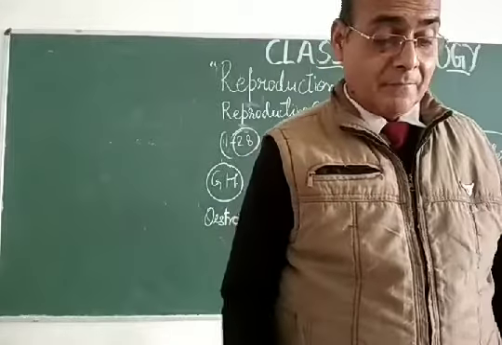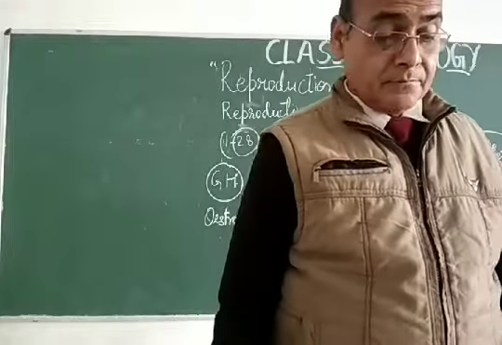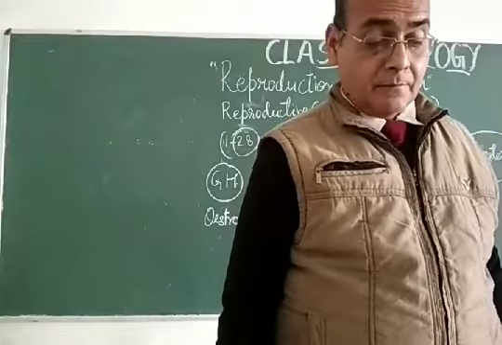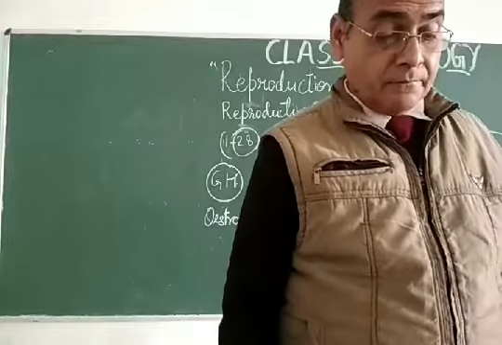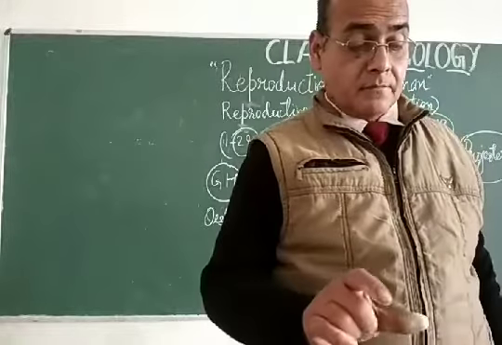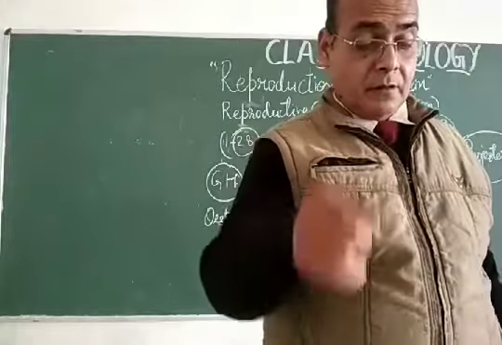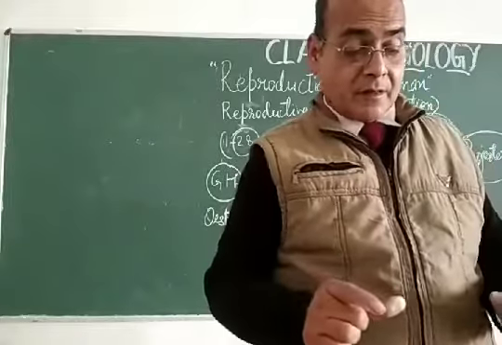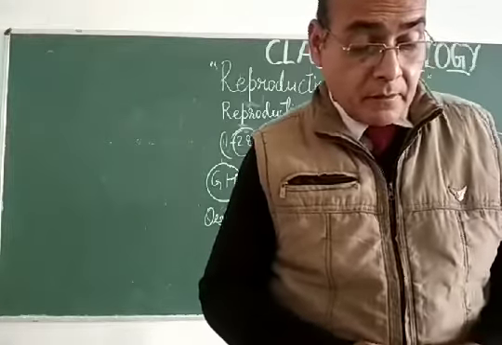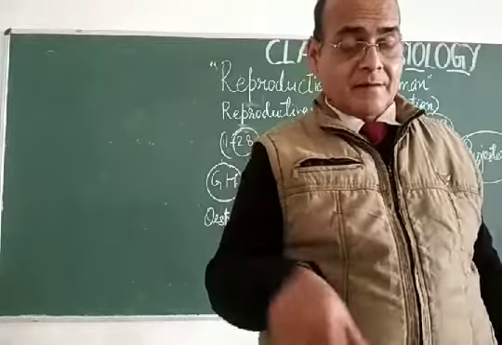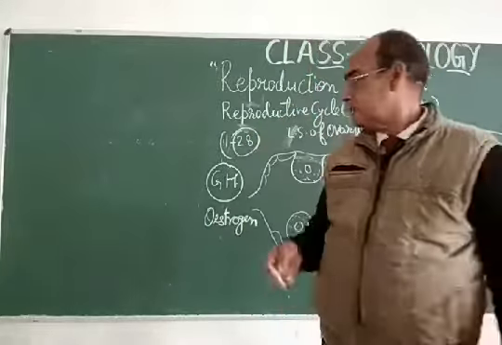The placenta has the umbilical cord. The umbilical cord is part of the uterus wall, and this umbilical cord gets connected with a sac-like structure. That sac is called the amnion.